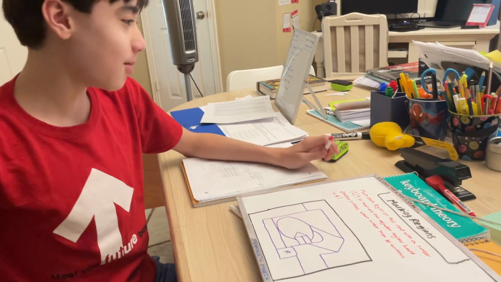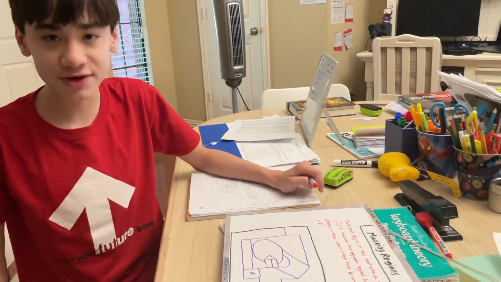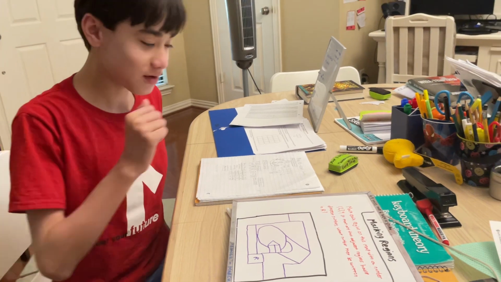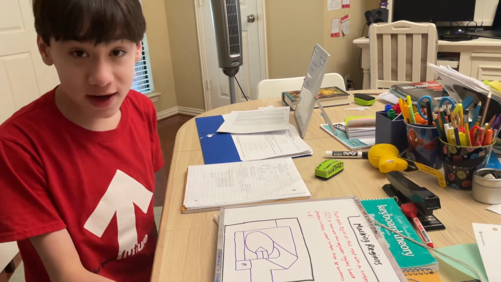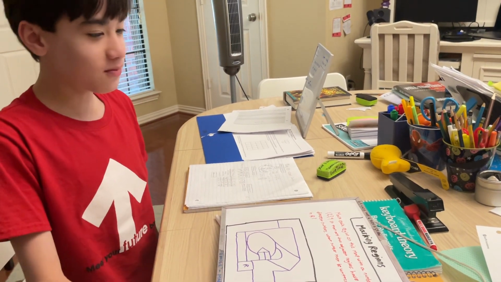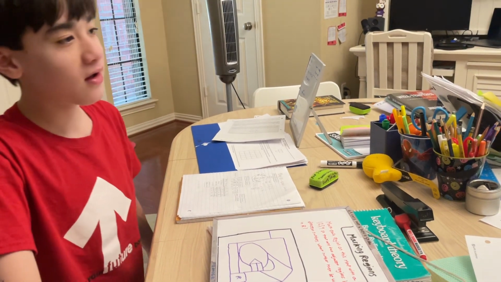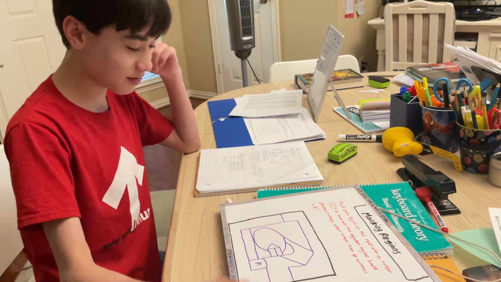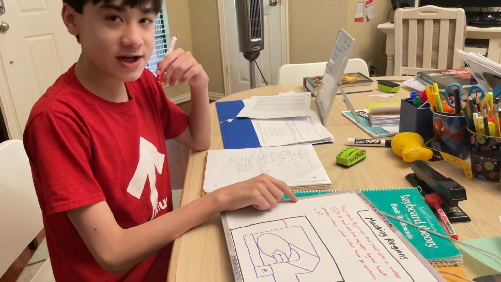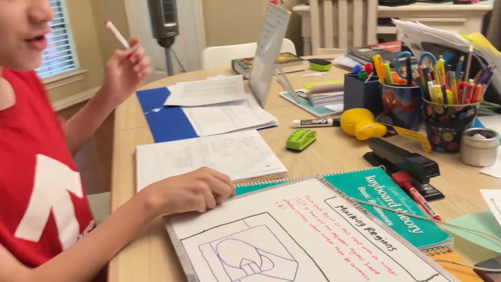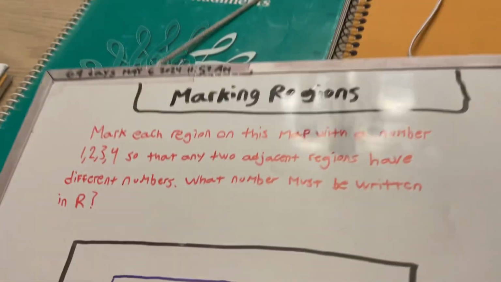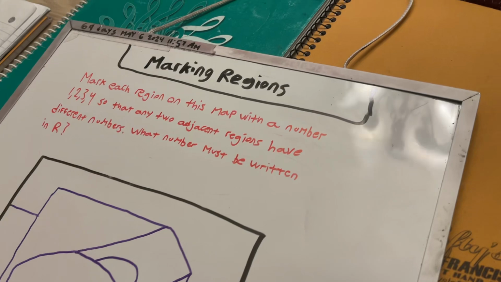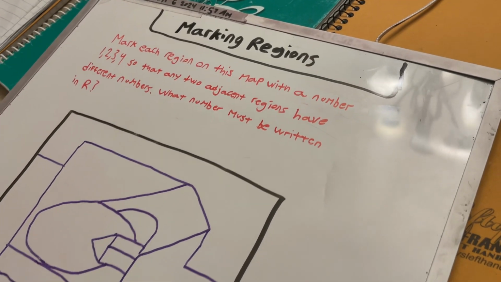This here's a problem from the AOPS Summer Math Camp I recently completed about logic and middle school math competitions. So this problem, involving marking regions, forces you to use logic and trial and error to solve it. The marking regions problem states: mark each region on this map with the number 1, 2, 3, 4, so that any two adjacent regions have different numbers. What number must be written in R over here?